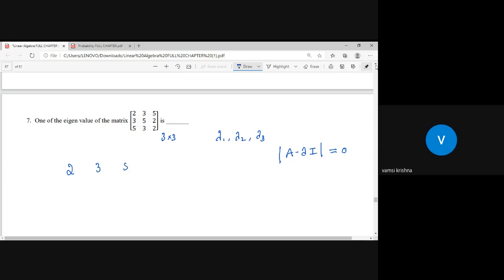2, 3, 5. You observe this. 2, 3, 5, and 2, 3, 5, and 2, 3, 5. This is the matrix. When the given matrix consists of the same numbers, it indirectly means that the sum of the elements of a row or column is the same. 2 plus 3 plus 5 is equal to 10.